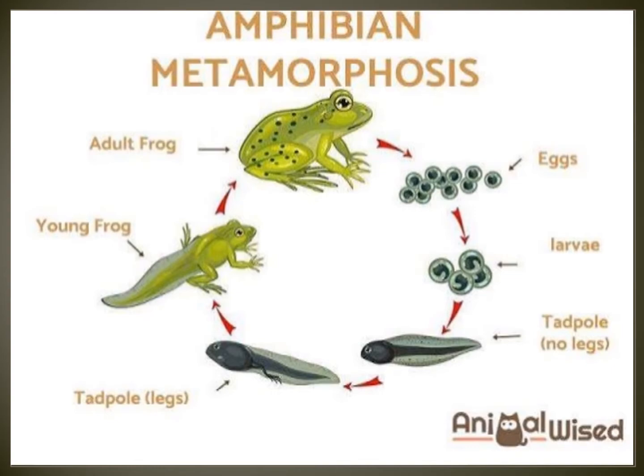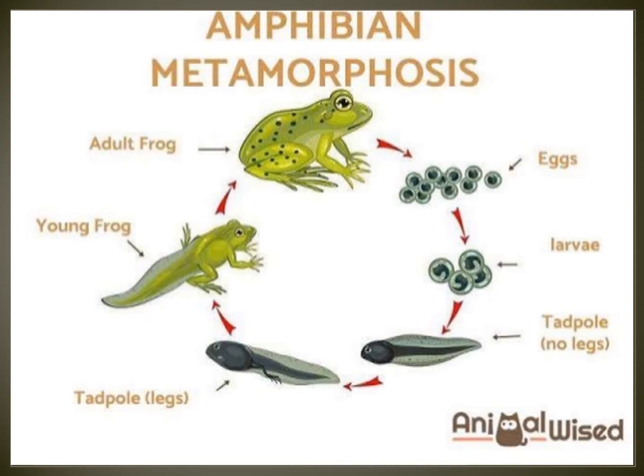Now everybody see the picture. Egg. Next the egg changed to larva, and the larva changed to tadpole, a long-tailed tadpole that has legs also. Next you see young frog that has a long tail.